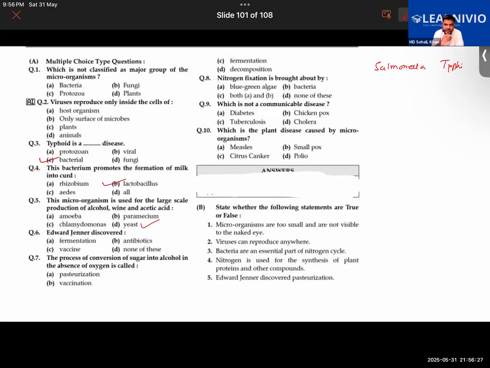Let's continue. Priyanka, you also continue from sixth question. Edward Jenner, what did he discover?